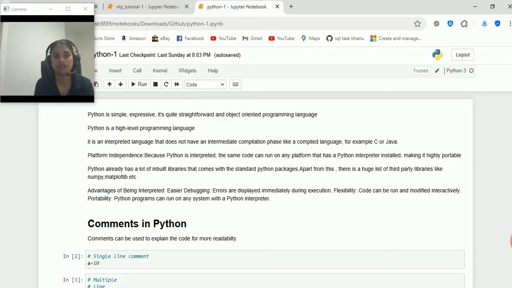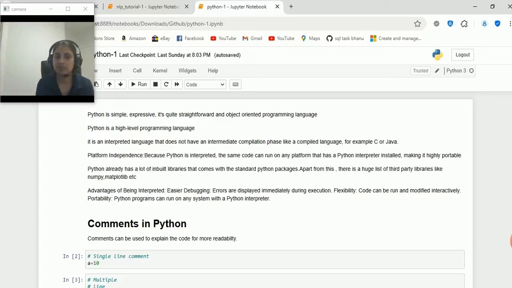And also it's an interpreted language. Why we are saying Python is an interpreted language is because it does not have any compilation phase like C and Java have. Okay, as it's an interpreted language, the execution is happening line by line. So we will get the errors displayed immediately during the execution. Okay, and also it's platform independent.